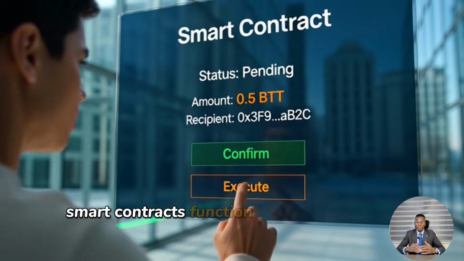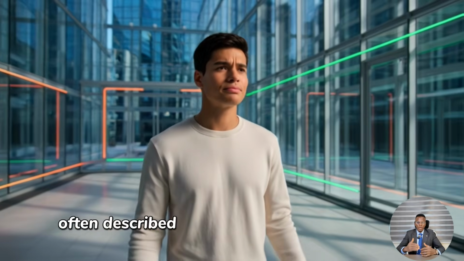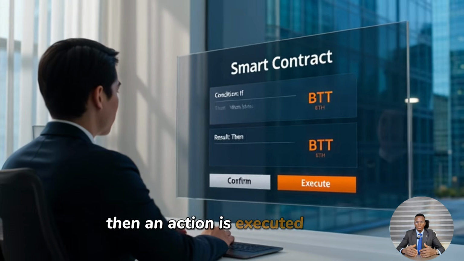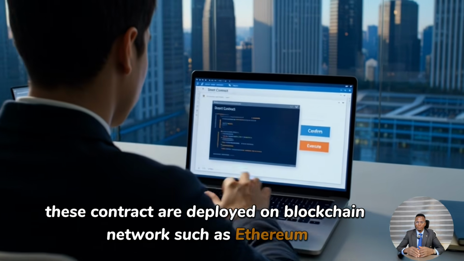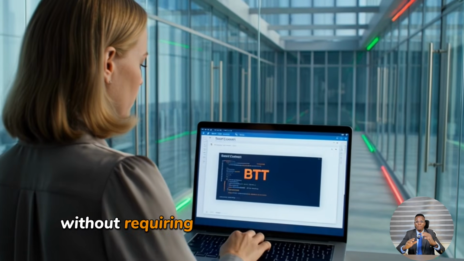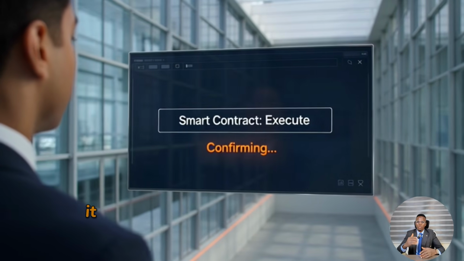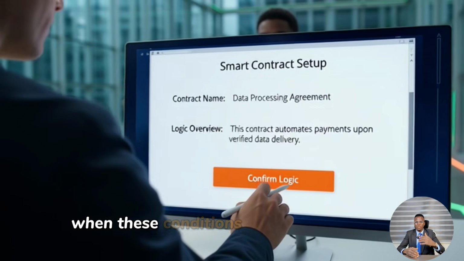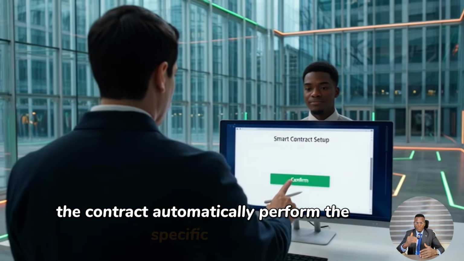Smart contracts function based on a simple logical structure, often described as: if a condition is met, then an action is executed. These contracts are deployed on blockchain networks such as Ethereum, where they operate exactly as programmed without requiring manual intervention. Once a smart contract is active, it continuously monitors for a predefined condition. When these conditions are satisfied, the contract automatically performs the specific action.